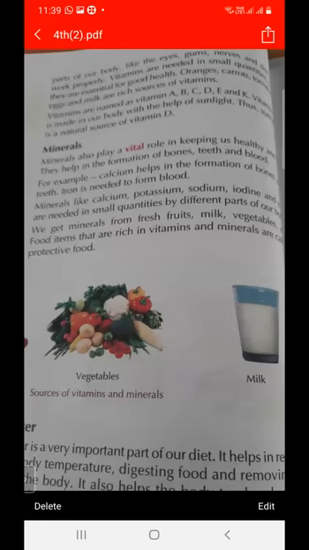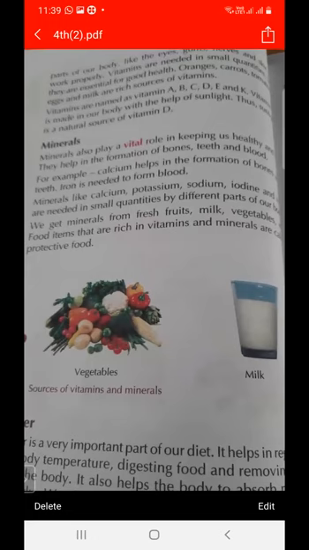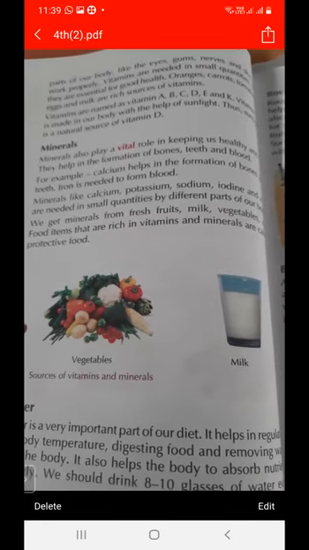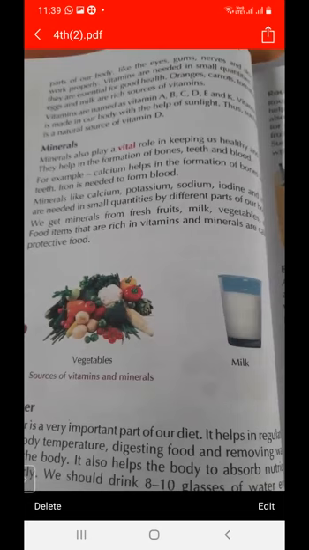Vitamins are needed by our body with the help of sunlight. So which vitamin is obtained from sunlight? Vitamin D is obtained with the help of sunlight.